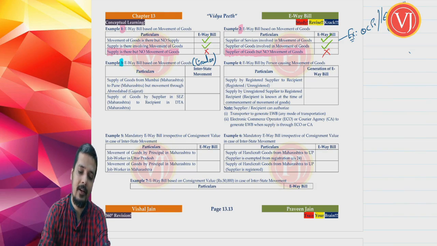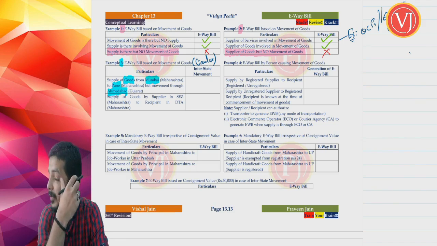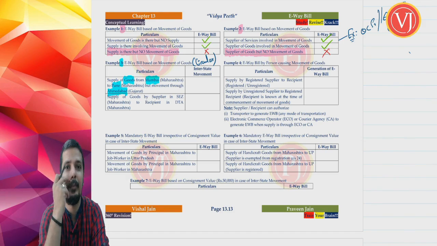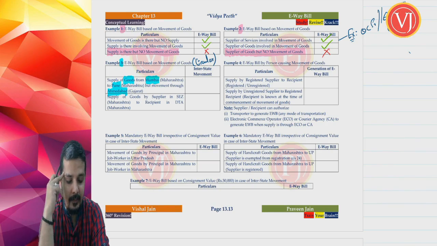Now, in example 3, look at the scenario. That is supply of goods from Mumbai to Pune, both within Maharashtra. But the movement is through Ahmedabad, the goods are coming via Ahmedabad. So, there is supply from Mumbai to Pune, intrastate supply, because the supplier is in Mumbai and the recipient is in Pune. But the movement is through Ahmedabad, right?